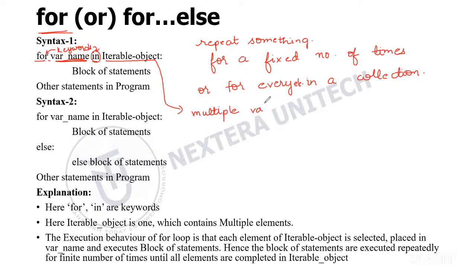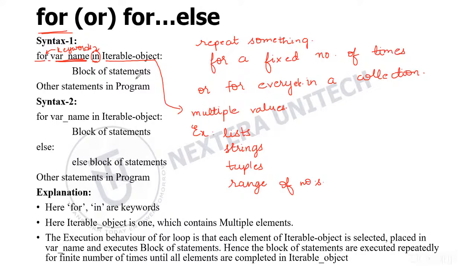For example, we have lists and strings, and we have tuples and also range of numbers. Those are the iterable objects.